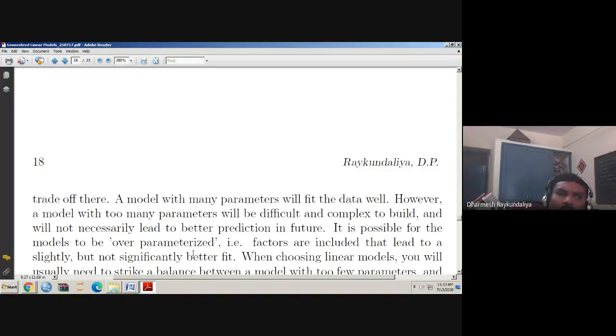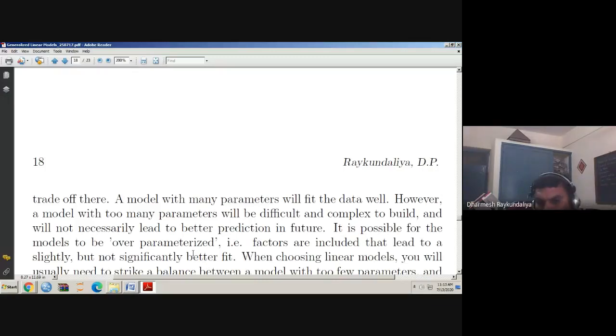So if you add a variable, it will increase the information contained in the model, but it does not increase the fit significantly. It increases the fit as you increase the number of parameters. But can we say that the fit is significantly better?